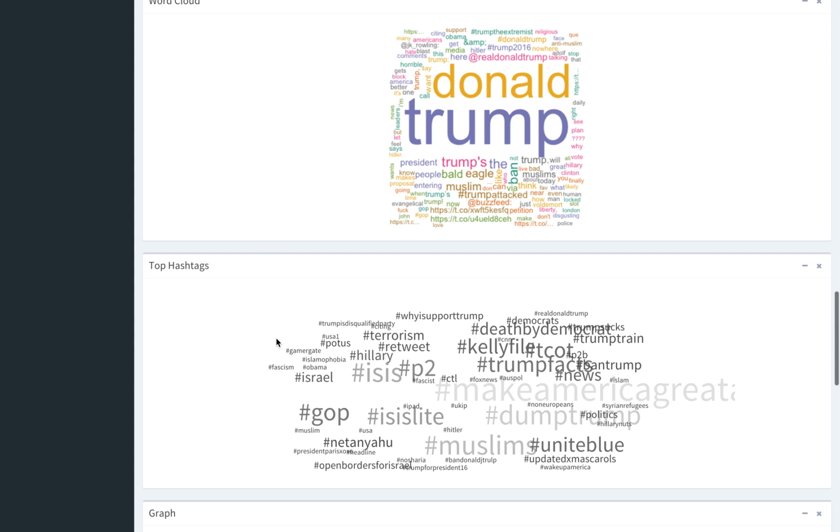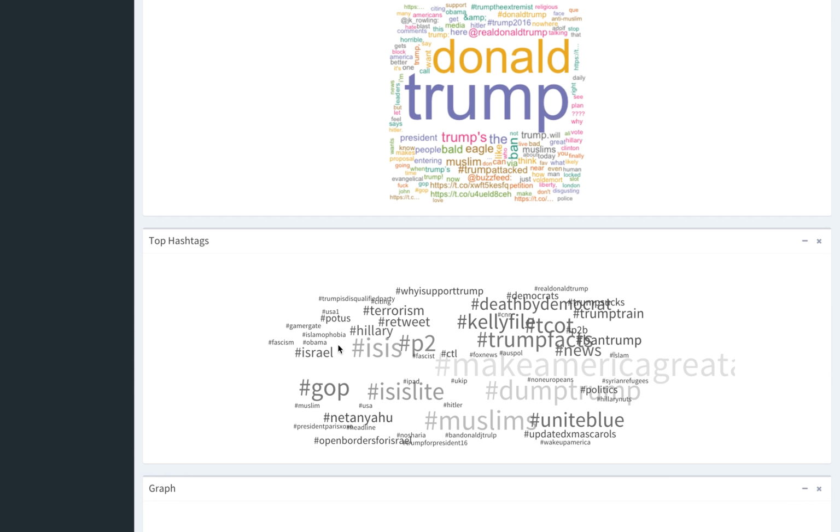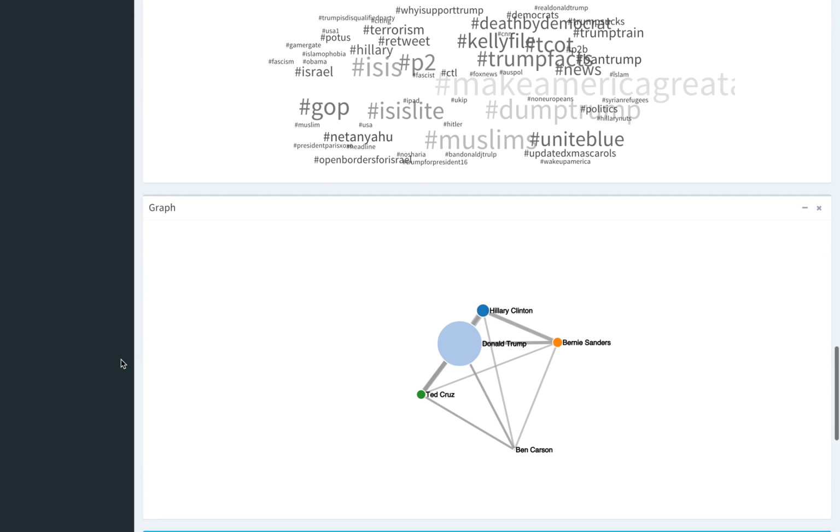Top hashtags in the tweets about Donald Trump again correspond to statements that people make in tweets about him, and his campaign slogan, Make America Great Again, shows up there. Netanyahu comes up there, and other things that he talks about that occur in tweets about him more often, like ISIS or Muslim.